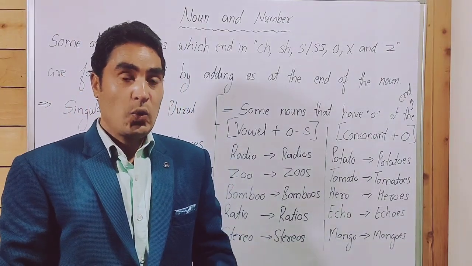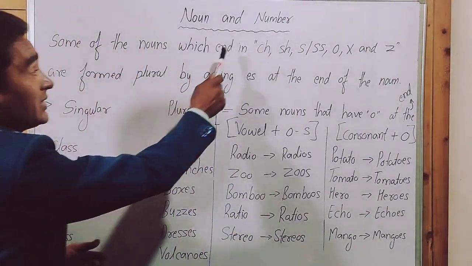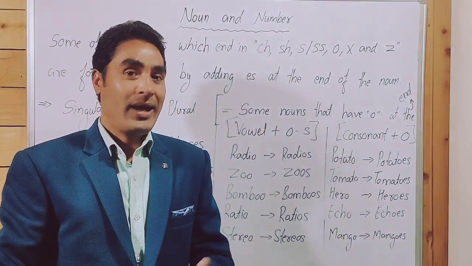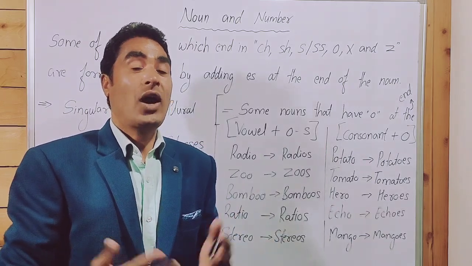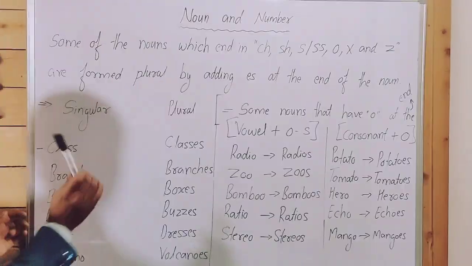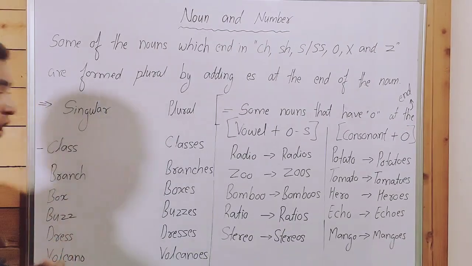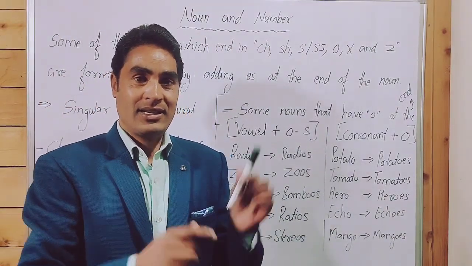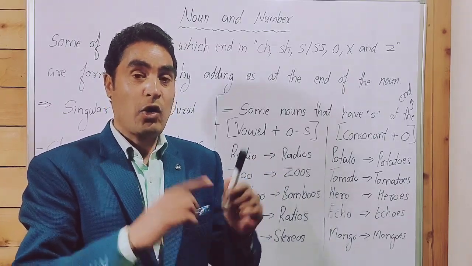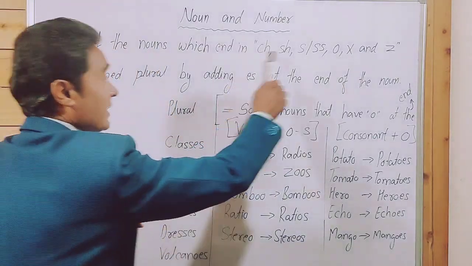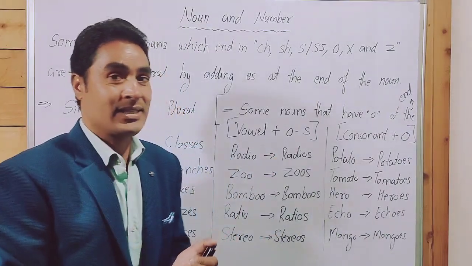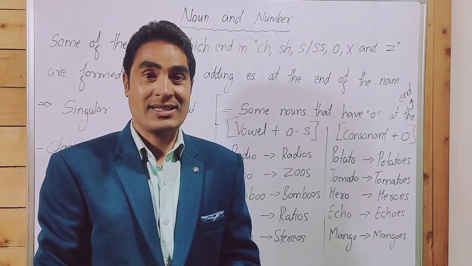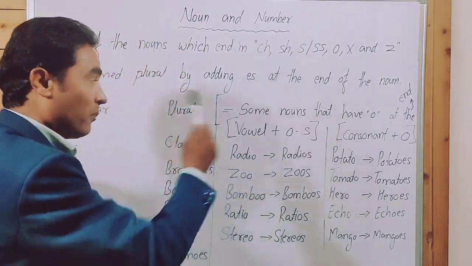So I repeat, some of the nouns which end in ch, sh, s, double s, o, x, z, we form the plural of those nouns by adding es. Like pen, the last letter is n. N is not one of these letters, so we use pens, only s. Boy, y. Y is not one of these letters. We use s. We add s to form the plural.